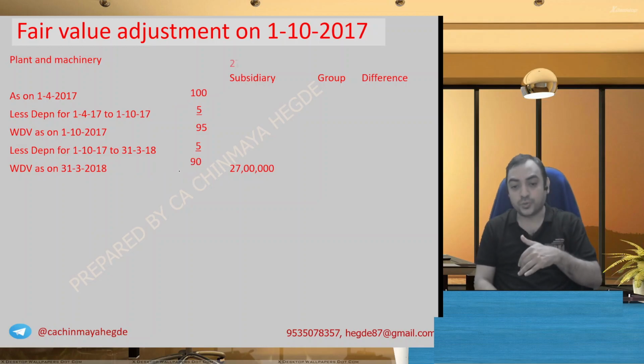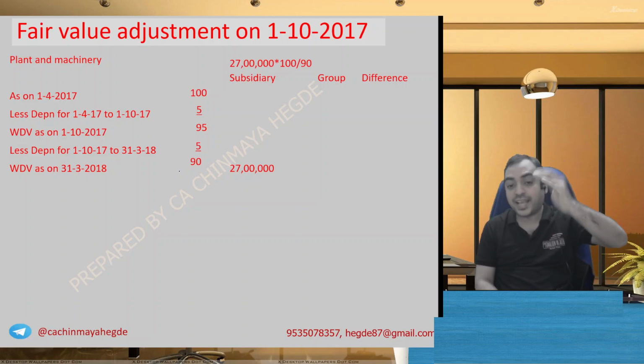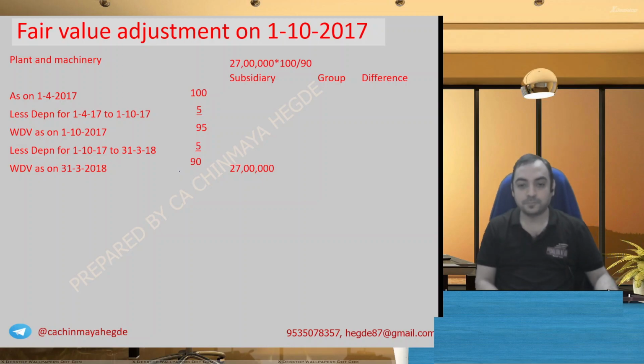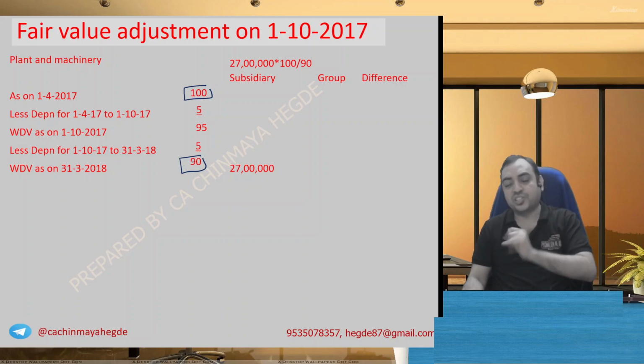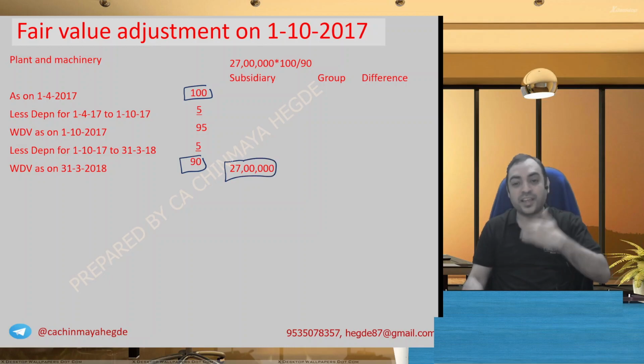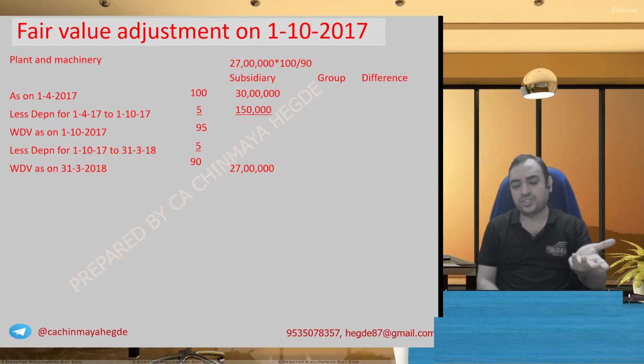This 90 represents 27 lakh. How much is the opening balance? Actually, I can do on WDV also, but anyway, cross multiplication, right? If 100 is the opening balance, 90 will be the after depreciation closing balance. If 27 lakh is the closing balance, cross multiply into 100, divide by 90. What should have been the balance? Assuming no purchases, no sales during the year, 30 lakh. To provide depreciation, 30 lakh into 10% into 6 by 12, 1 lakh 50,000. Again, depreciation 1 lakh 50,000. That's how you get 27.